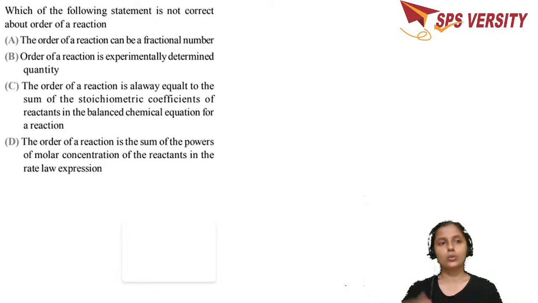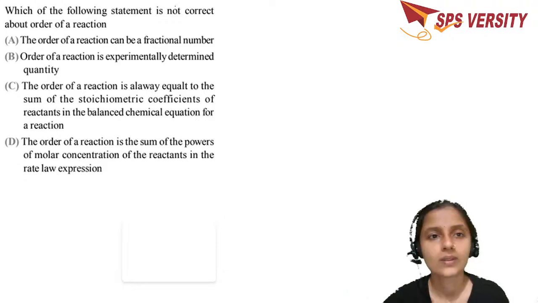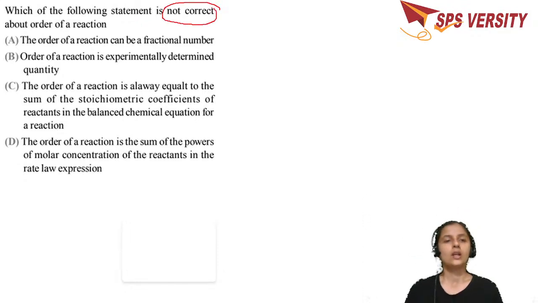See the question first. What have they asked? They have asked which of these is not correct. Make sure that you read it correctly. Is not correct. Okay, the order of the reaction is always equal to the sum of stoichiometric coefficients of the reactants in the balanced chemical equation.